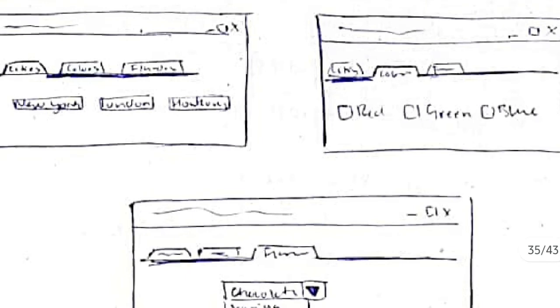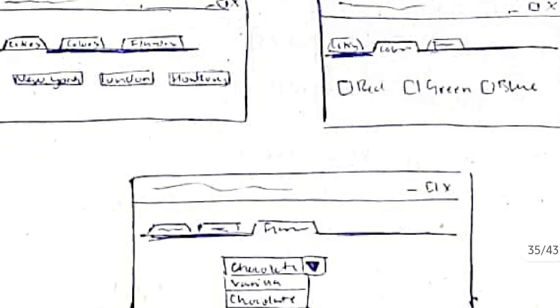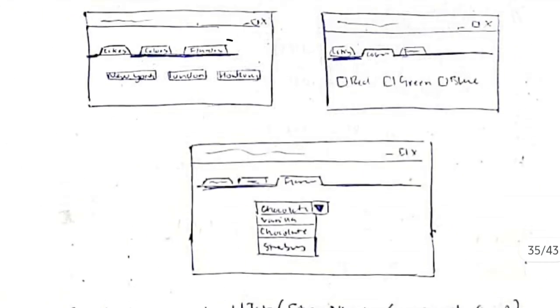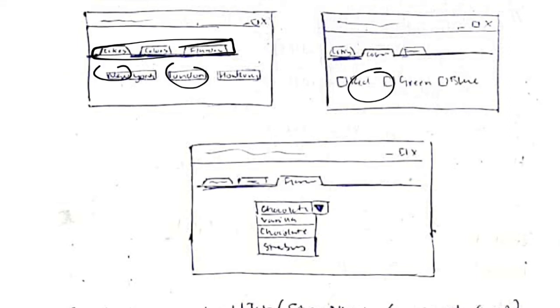And in the second place, if I click colors, it should show me a checkbox with red, green and blue. And in the third place, if I click it, it should show flavors, which is a menu here, and it's having vanilla, chocolate and strawberry, okay. So these are 3 tab buttons here. First we will initialize the tab buttons, and what each tab button should do we will define in a separate class, okay. 3 classes we will use, okay.